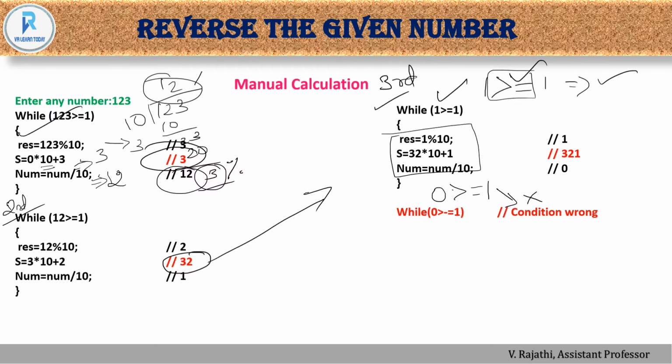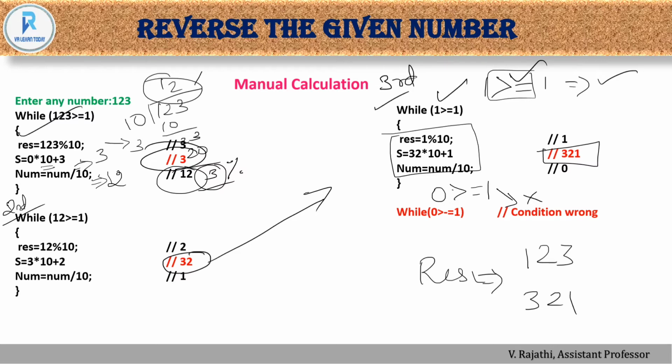Okay. So finally, what is the s value? 321. So this is the result. Because the user gave 1, 2, 3, the result of s is 3, 2, 1. So this is the way we have to do the manual calculation.